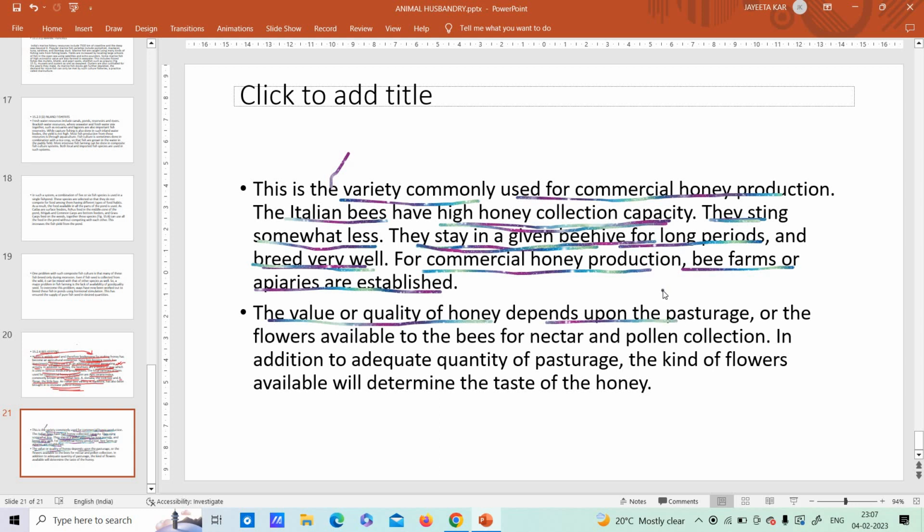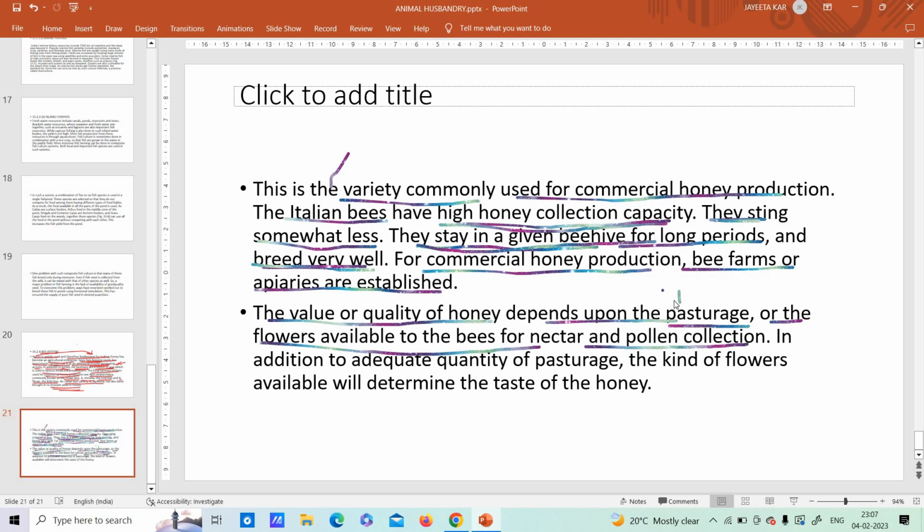How will you understand? Number one, pasturage. Pasturage means it's the land where pastures grow. Pastures are your green grasses. That means the soil quality all over, you can say. So number one, it depends on your pasturage, or the flowers available to the bees for nectar and pollen collection.